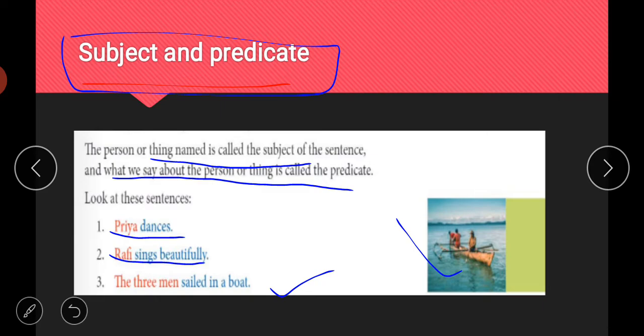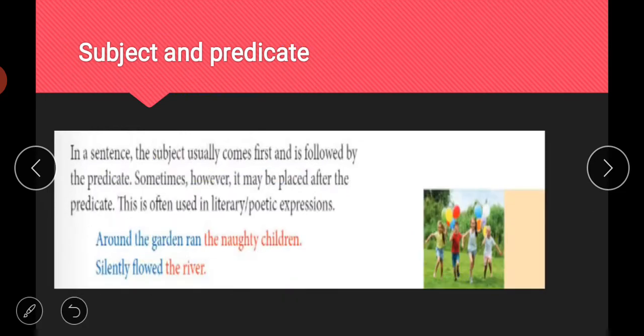The same goes with the third sentence, the three men sailed in the boat. Three men means we are talking about three persons, and sailed in a boat is the work being done by those people, or the information we are conveying about those three people. That is why sailed in a boat is the predicate of this sentence. I hope it is clear to you. Let us move to the next one now.